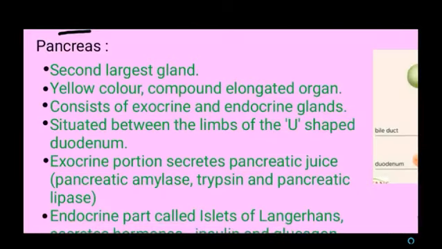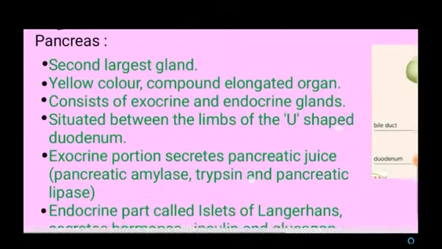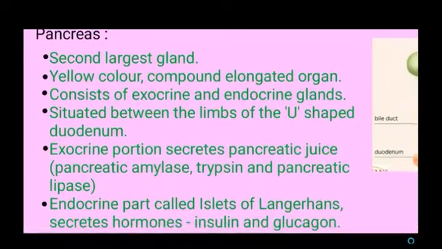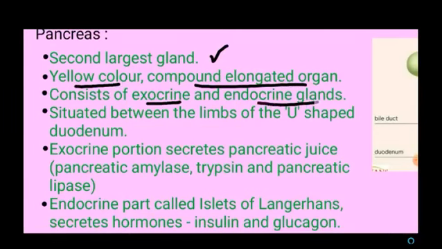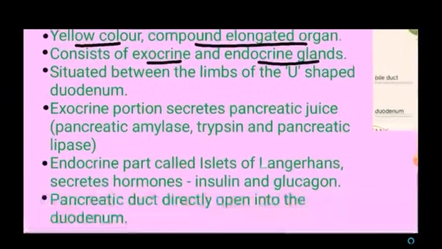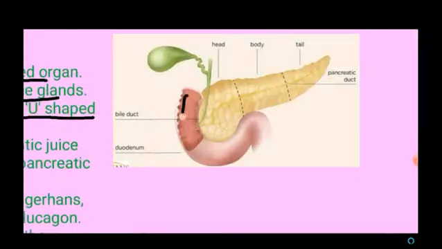Next we are going to see about the pancreas. It's the last digestive gland we are going to see. It is the second largest gland in our body, and it is a yellow colored, compound, elongated organ. It consists of exocrine as well as endocrine glands. It is situated between the limbs of the U-shaped duodenum. So this is the duodenum, which is U-shaped, and the pancreas is present between these two limbs.